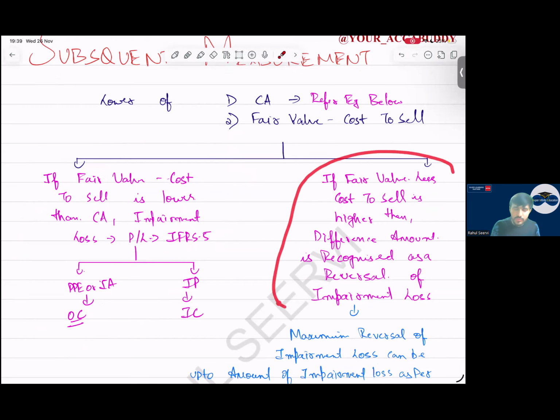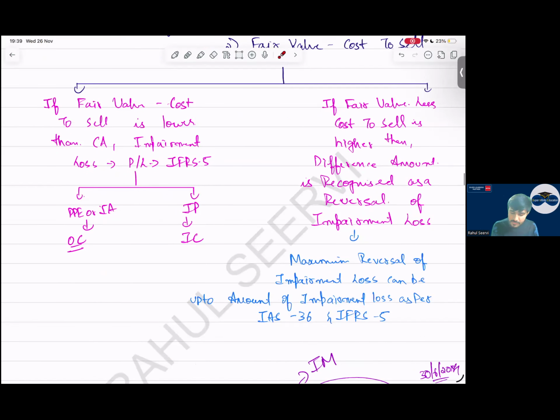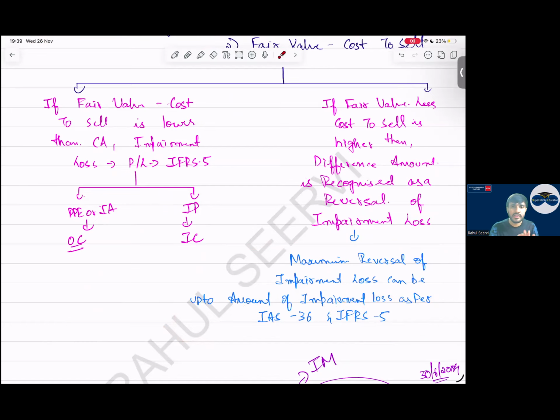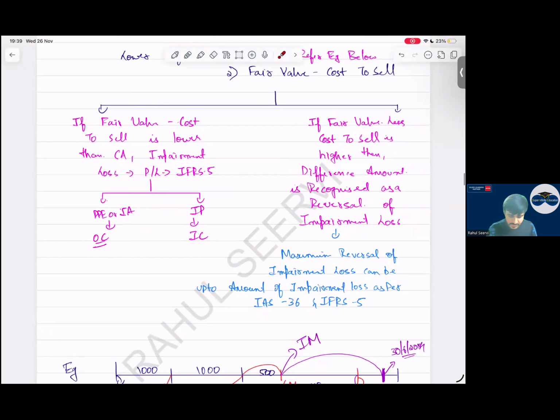Sir, if the fair value less cost to sell is more, can there be reversal? Yes, here also reversal can be there. So what is the maximum reversal here? Here the maximum reversal is the impairment loss which you have recognized as per IAS 36 and IFRS 5. Calculation will not come to your mind. Remember that if fair value less cost to sell is more, there can be reversal, maximum up to IAS 36 and IFRS 5 impairment. This is a subsequent thing.